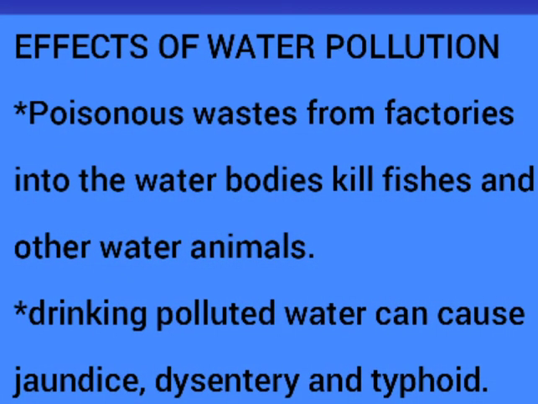Poisonous waste from factories released into the water bodies may kill fishes and other water animals. If we are eating such affected fishes, we can get ill. Also drinking polluted water can cause diseases like jaundice, dysentery and typhoid.